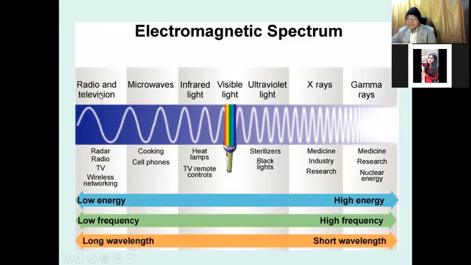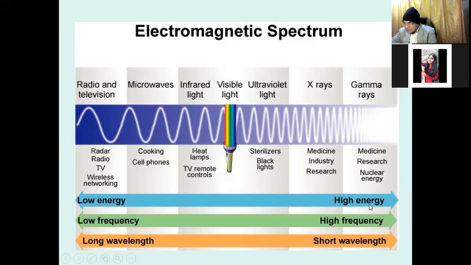And the other waves are known as radio and television waves, microwaves, infrared waves, ultraviolet light, X-ray and gamma. So the highest wavelength is radio wave and the lowest is gamma ray. In terms of frequency, gamma has the highest frequency and radio the lowest frequency.